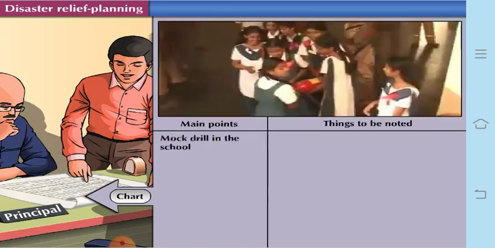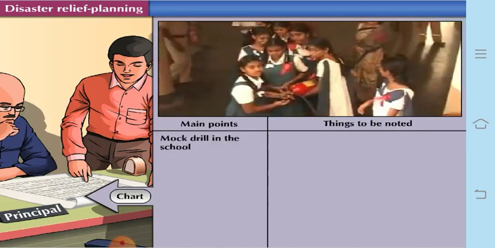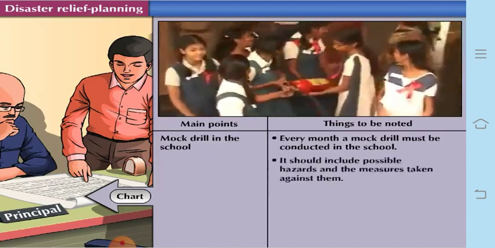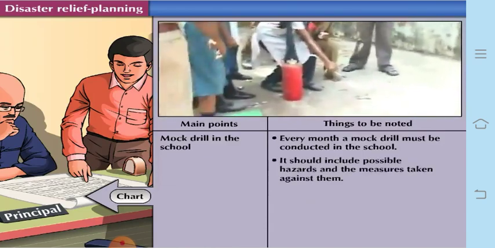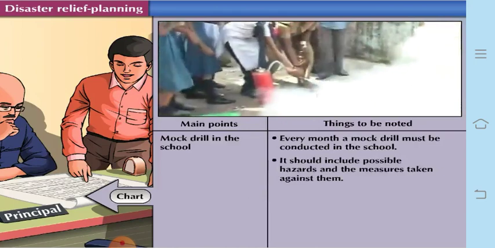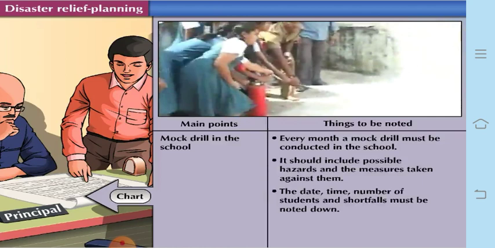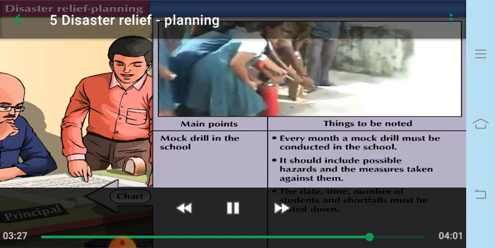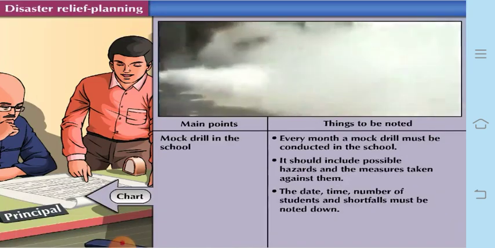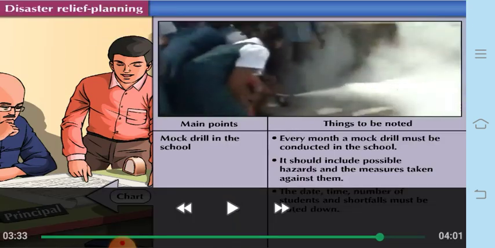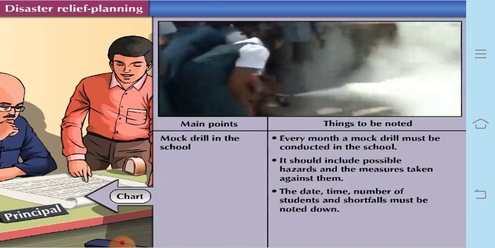Every month a mock drill must be conducted in the school. It should include possible hazards and the measures taken against them, so that the children may know how they can help in extinguishing fire. Then the date and time, the number of students, and shortfalls must also be noted down. So this is regarding the disaster relief planning.